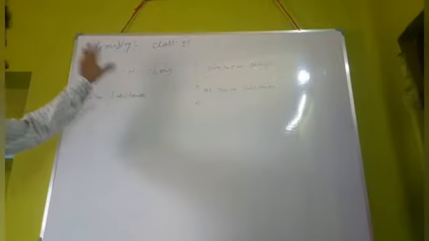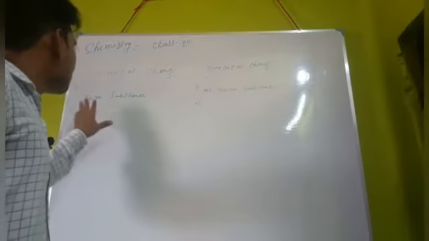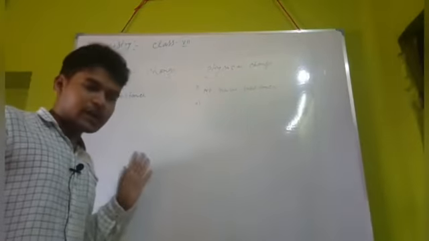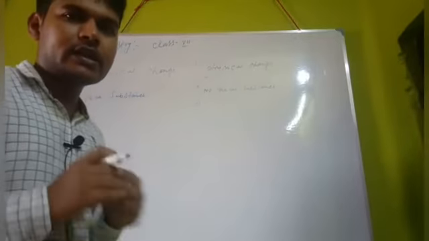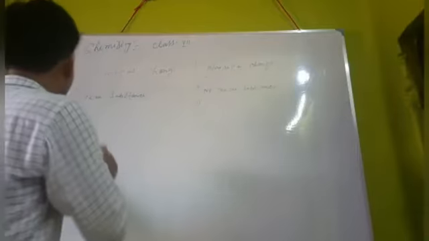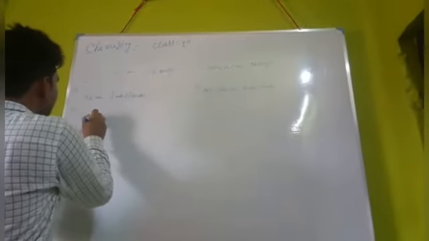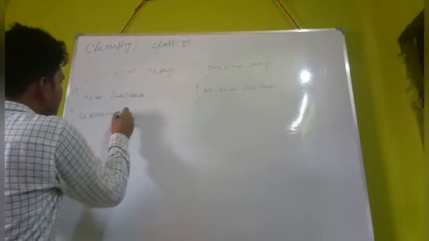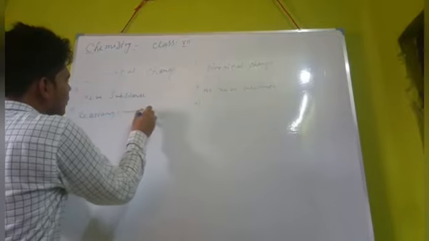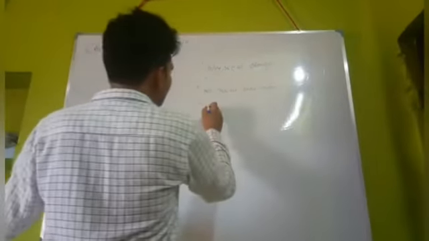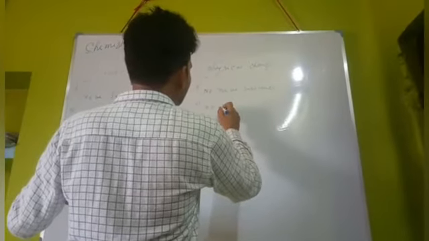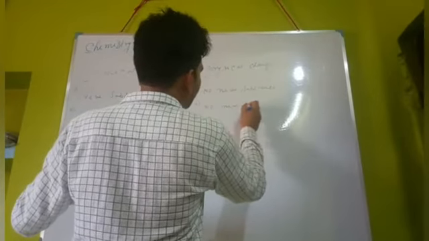Second point, in this change as new substance is produced, so there is a rearrangement of the atomic structure in the reactants. Rearrangement of atoms, no new arrangement.